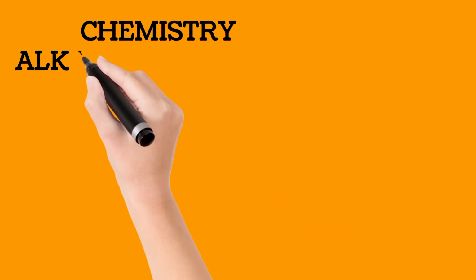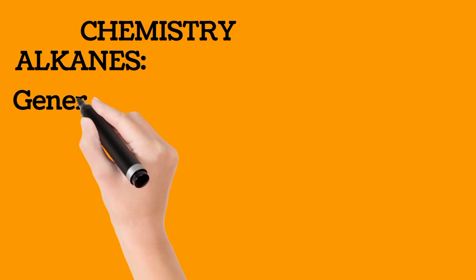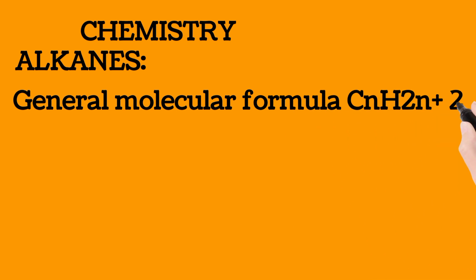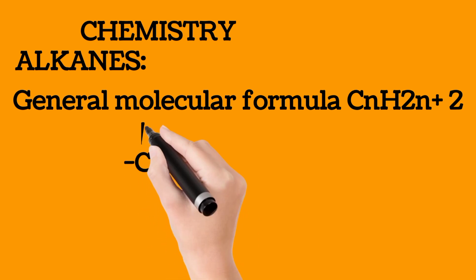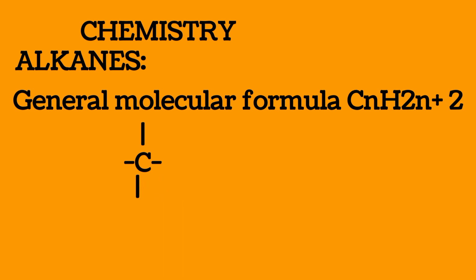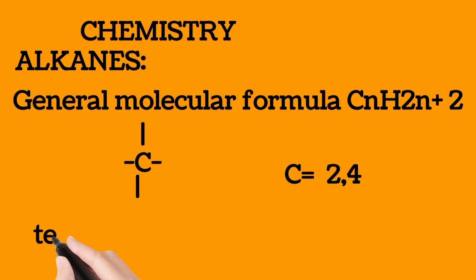Today we'll be looking at the concept of the alkane series. The alkanes are aliphatic hydrocarbons that form a homologous series of saturated hydrocarbons, which can be represented by the general formula CnH2n+2. In each alkane member, all the carbon atoms are tetrahedrally bonded to hydrogen and other carbon atoms. That means the 4 valence electrons in the electronic configuration of carbon are all used in bonding.